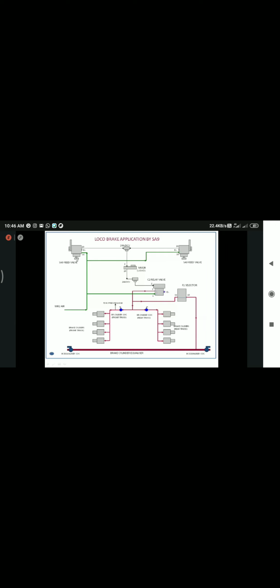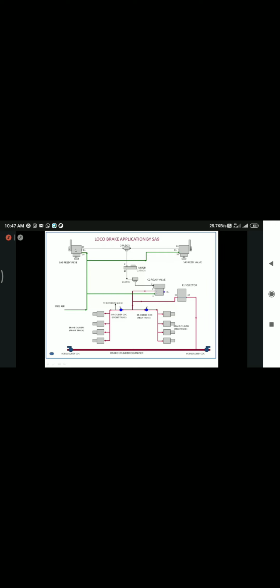Due to this bottom adjustable regulating valve, the output from port number 20 is 3 kg per centimeter square. That is how much output we need. We have set that output on this SNIN valve by means of this rotating adjustable wheel at the bottom. Whatever pressure you are sending, whether 10 kg or 8 kg, the output will always be 3 kg per centimeter squared from this SNIN valve in application position.